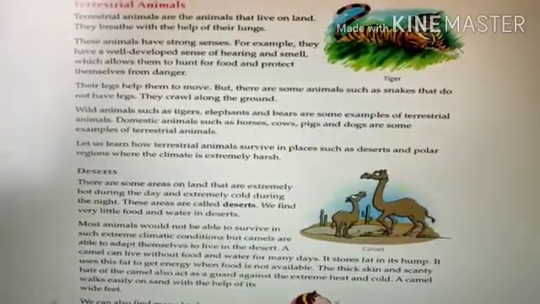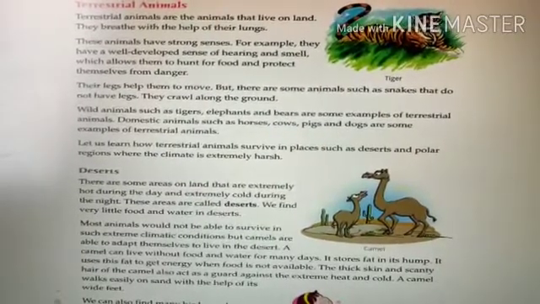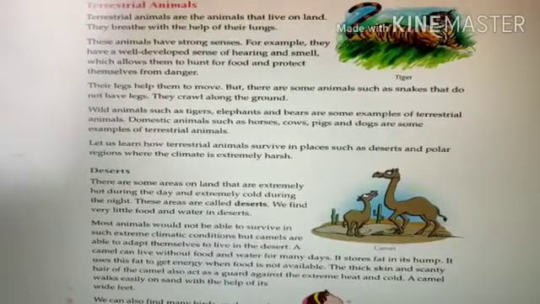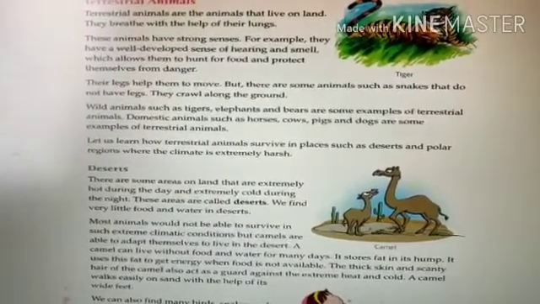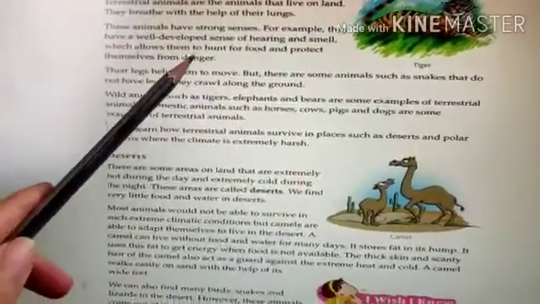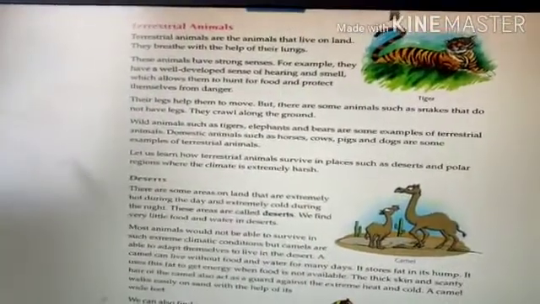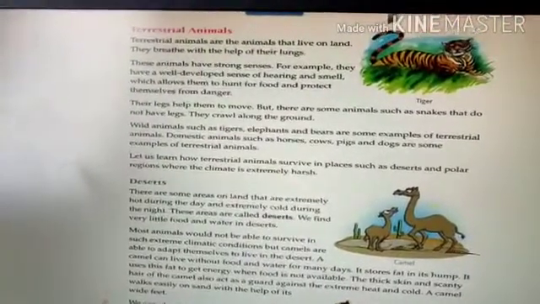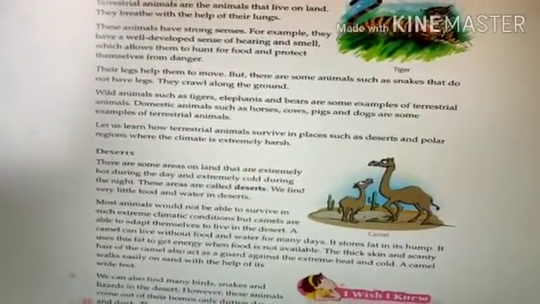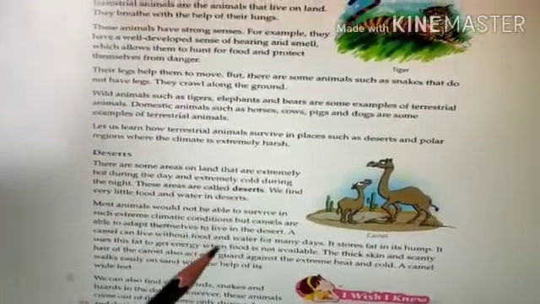They have strong senses, for example a well developed sense of hearing and smell, which allow them to hunt for food and protect themselves from danger. Like your tiger. A tiger has a well developed sense of hearing and smell, and it helps it hunt its food and protect itself from danger.